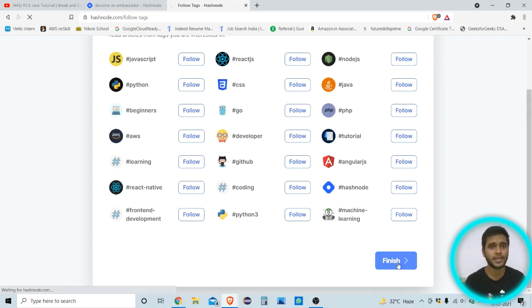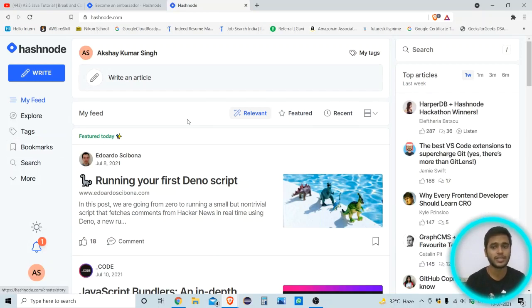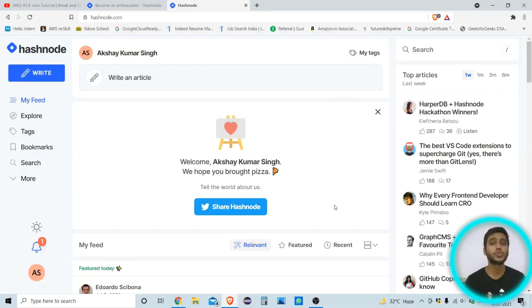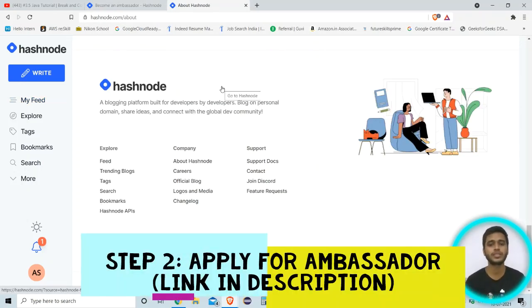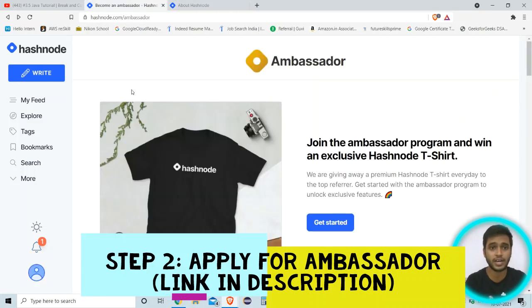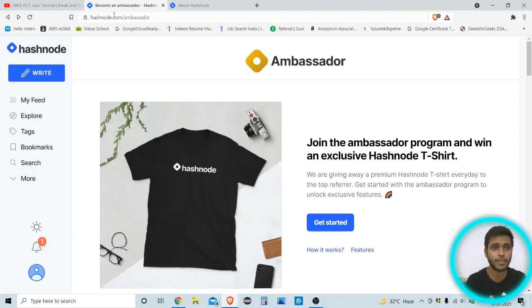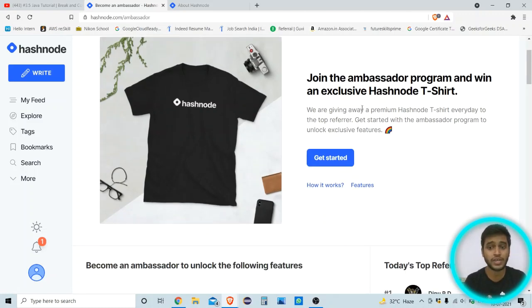After that, you can see here this is my account, and I got my account. Next, how you can get a free t-shirt. When you go through the link in the description, you find this platform, and there you can also find the ambassador program on Hashnode. When you go through the ambassador program, then you get this free t-shirt. What you need to do is create your account first, as I showed you, and after that you have a chance to get a free t-shirt.